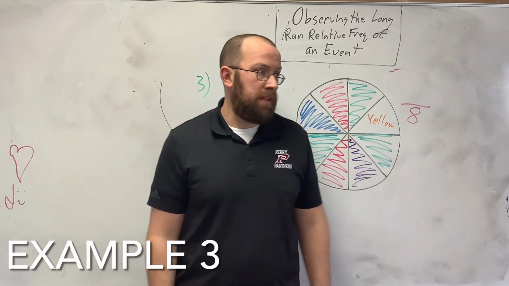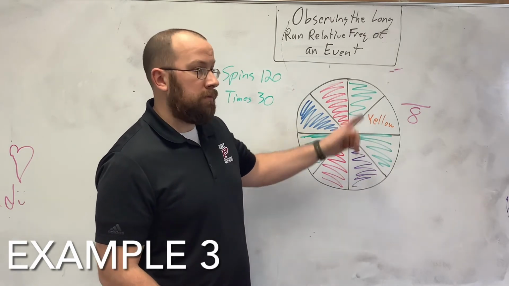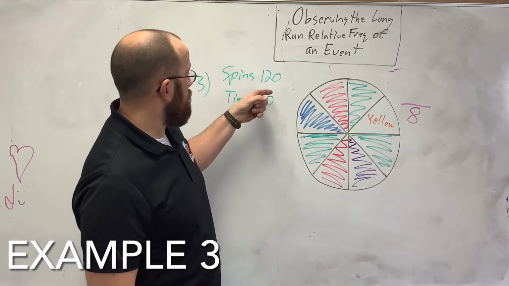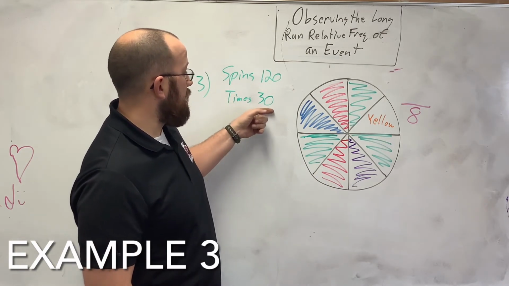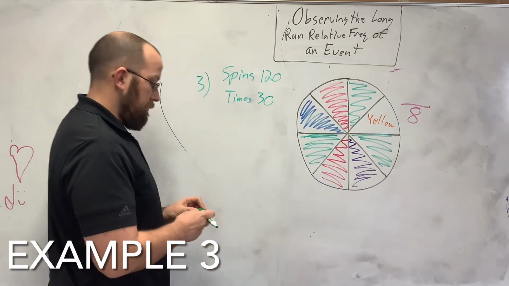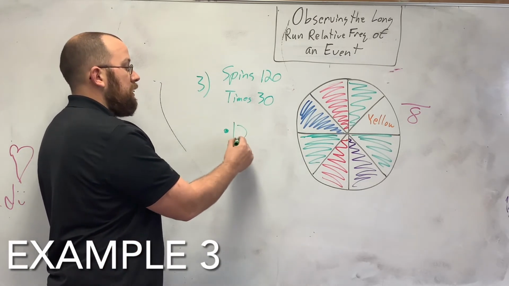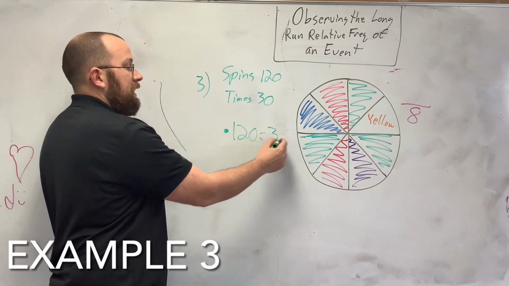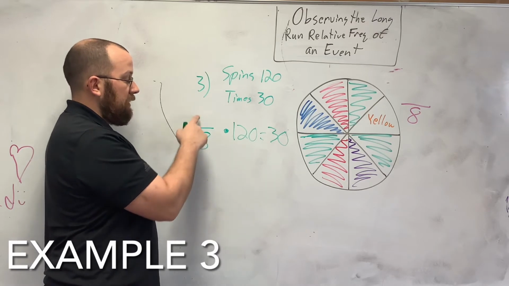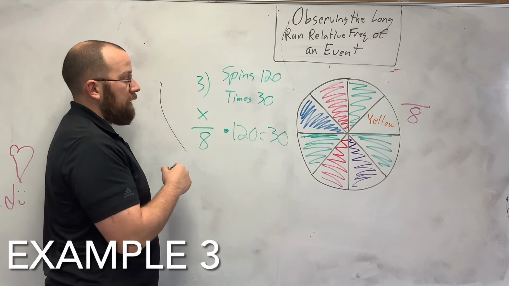All right, example 3. Someone spins this spinner. Hope you guys like my yellow too. I don't have a yellow, so yellows are highlighters. He spins it 120 times, and he expects to get a certain color 30 times. Which color is it? It's just about setting up the equation right. So I'm going to spin it 120 times, and I expect to get it 30. What I'm looking for is which possible outcomes am I looking for? So x.